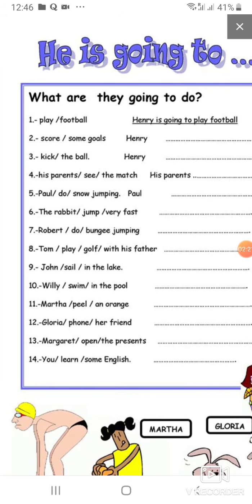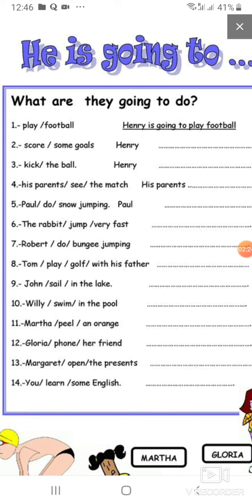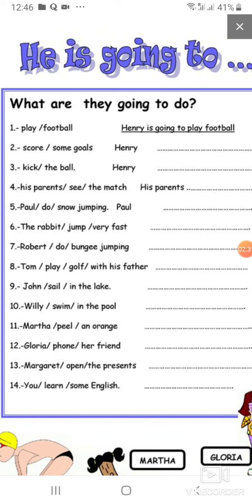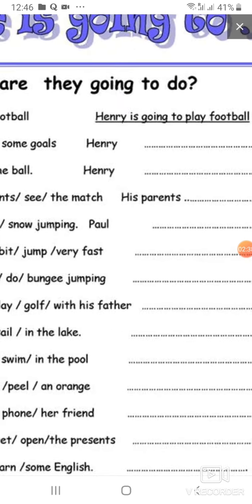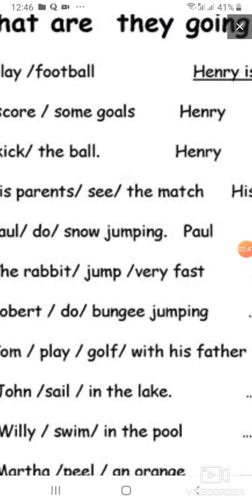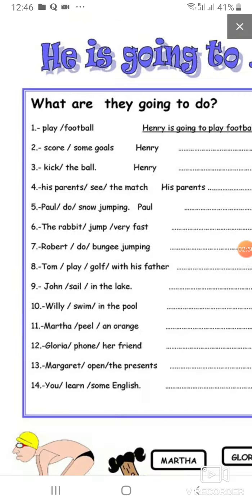Okay, so number 4, again, you use this, his parents. So it says his parents, so we know it's more than one because parents means mum and dad, so that's 2 people. If it's 2 people, we don't use is. What do we use? We use are. His parents are going to see the match. So if it's more than one person, we say are.